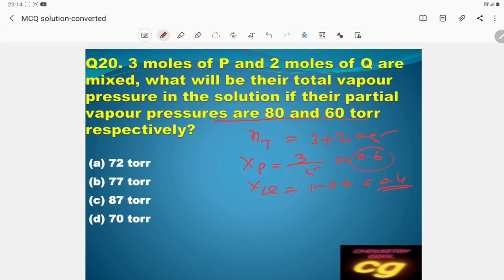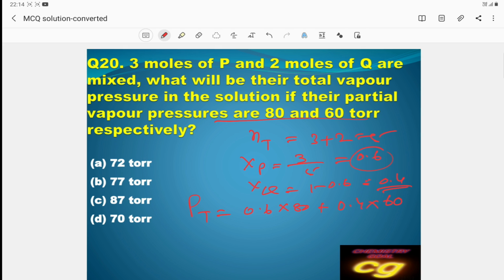So what is the contribution to the total pressure? The total pressure is equal to mole fraction into individual partial pressure: 0.6 into 80 first, then 0.4 into 60. Is it clear? So how much is coming?